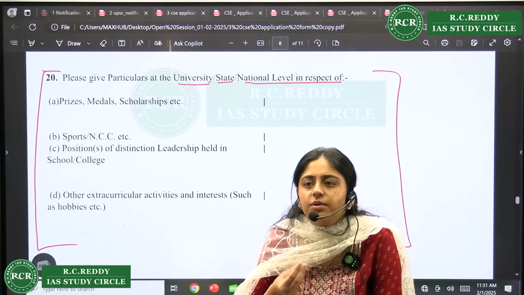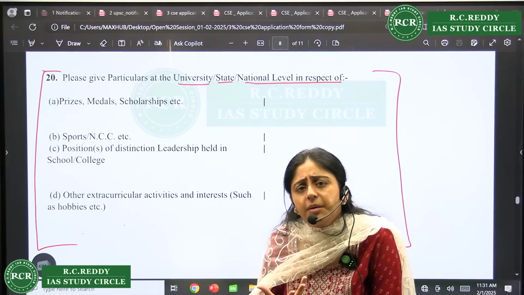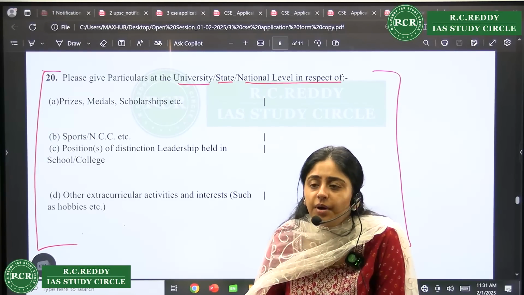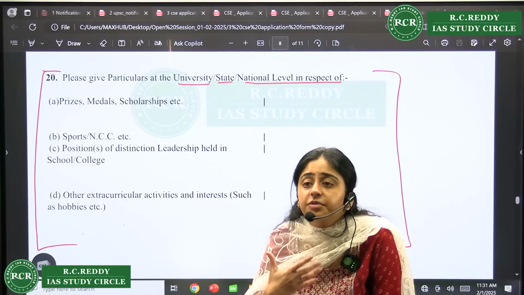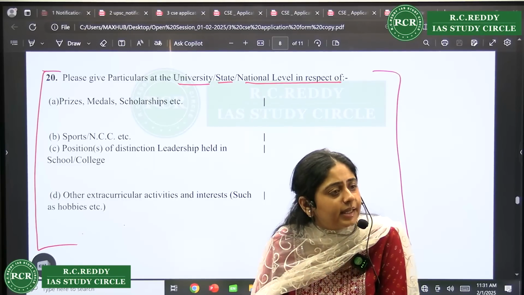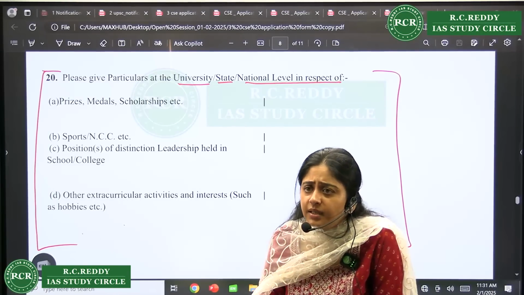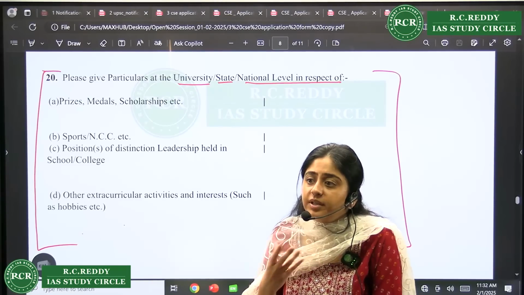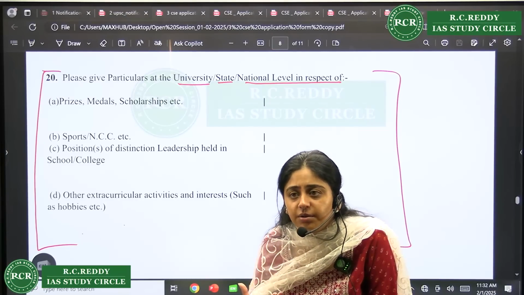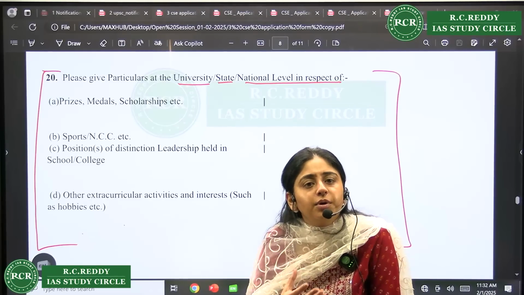Anything which you do, which you like, and which you have knowledge about, you can write here. Sometimes some people write, I like reading Bhagavad Gita, right? But you need to have knowledge, you cannot fudge it there. So if you have read Bhagavad Gita, you have good knowledge about it, that can become your hobby. Then there are numerous others. You like gardening, but if you like gardening, you should know everything, which soil, which plant is there, what usually grows in summers, what is the way to grow them. So everything should be known about that.